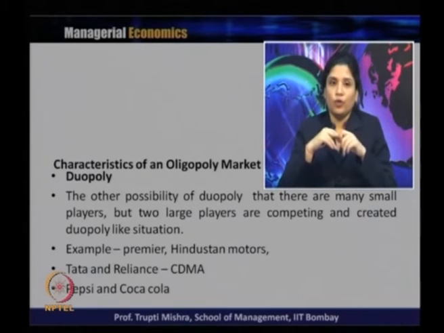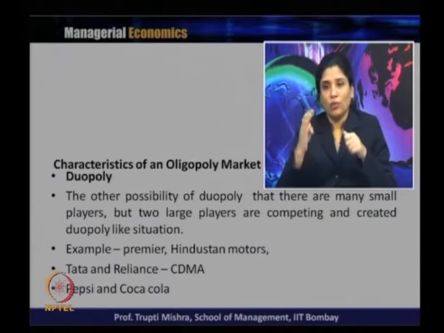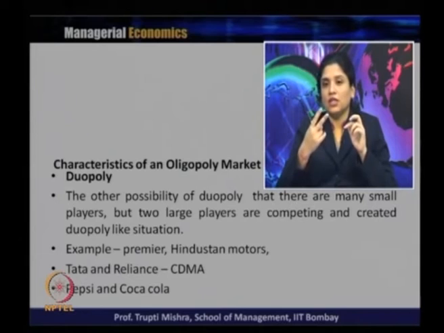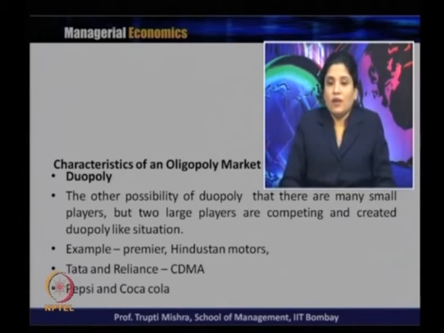So, before Maruti Suzuki came into the picture, before Maruti Udyog Limited came, or before this joint venture started, there were two significant companies in the car industry, Premier and Hindustan Motors. Similarly, when you talk about CDMA technology, there were only two major players, Tata and Reliance, but still opportunities are many, and many more players are coming into the market.